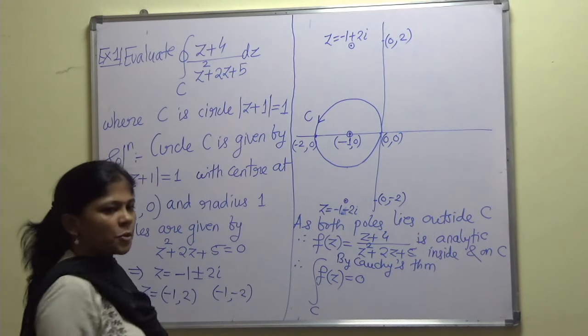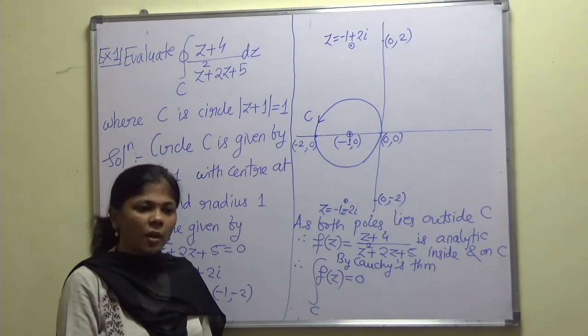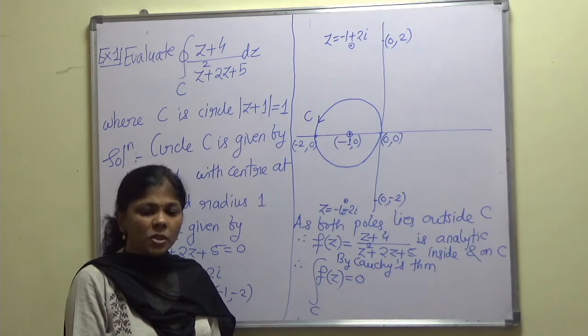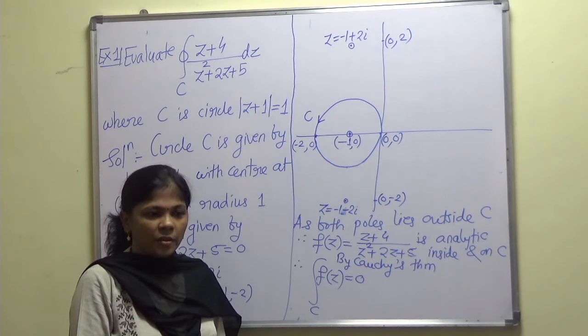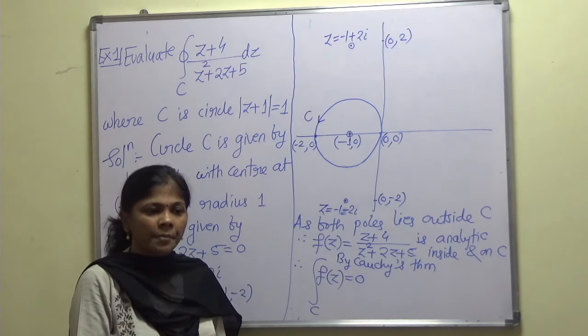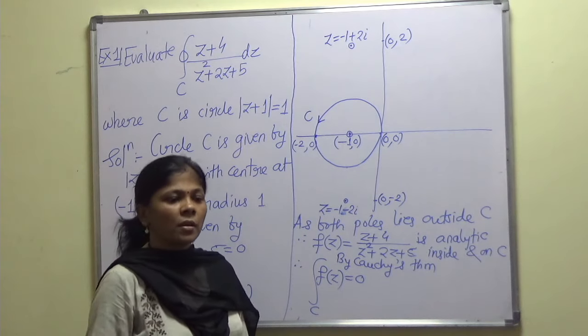Just substitute f of z and you will get the answer. I hope this method is clear to you all. In this way we can solve problems based on complex integration. I will discuss a few more important examples based on this concept in the next